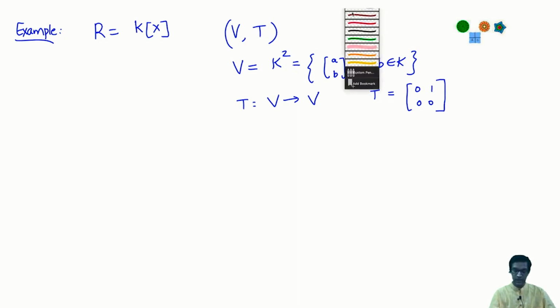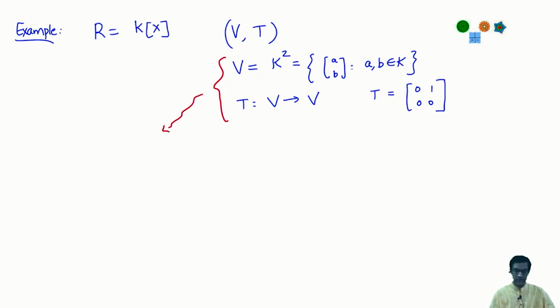Now what does this mean? Again, to recall how pairs (V, T) correspond to modules over K[x], the translation is the following. When I take a scalar alpha from my field and make it act upon an element of V, it just acts as usual. It just multiplies. This is the definition of scalar multiplication in K^2, right? I just multiply alpha on both components. So this is for all alpha coming from K. Okay, so I think of alpha as the constant polynomials, which only have a constant term, no x or x square and so on.